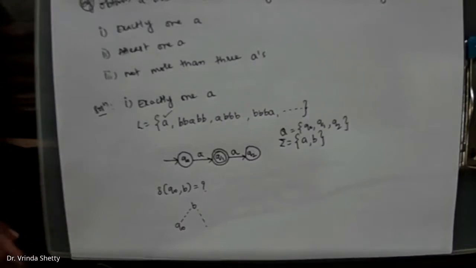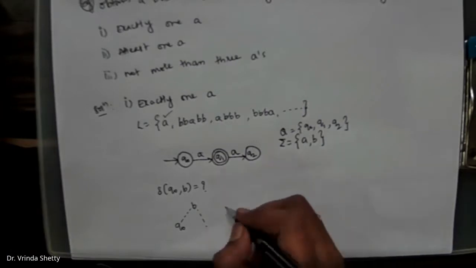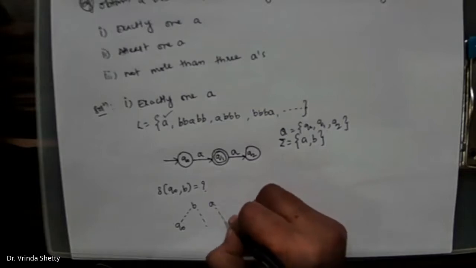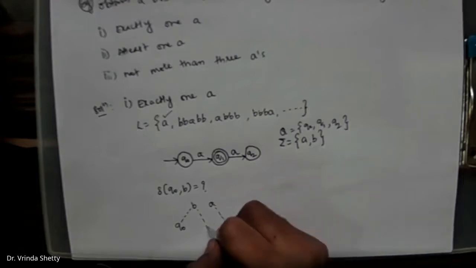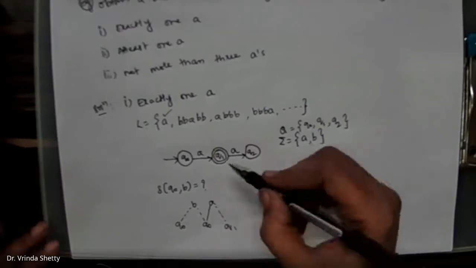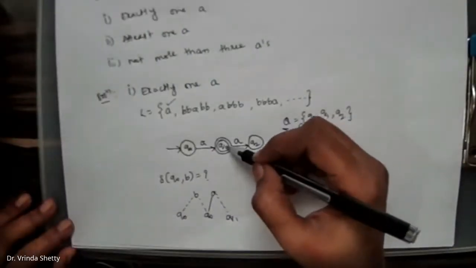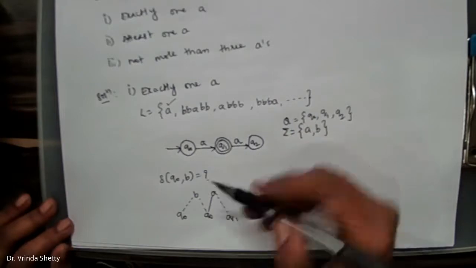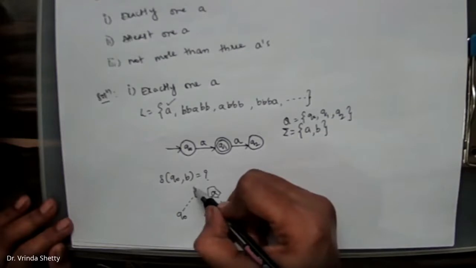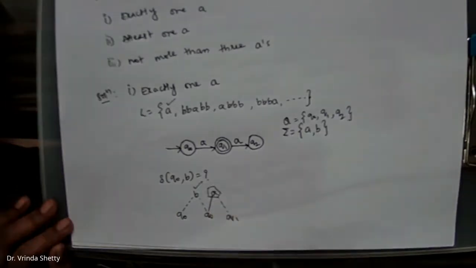The given condition is that it should have exactly 1A. Q0 on A reaches Q1, so we already have 1A to reach a final state. So if any B is encountered along with 1A, we should go to a final state.